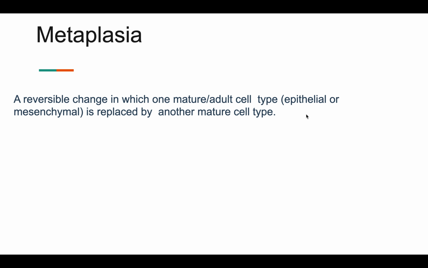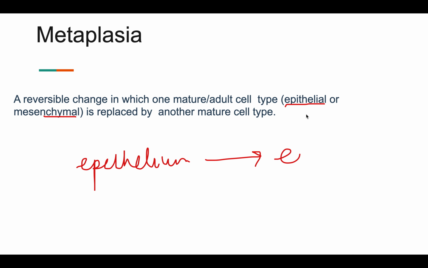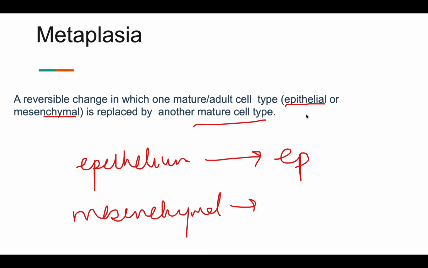So what is metaplasia? It is the reversible change in which one mature epithelium, and here remember one thing, not only epithelium, mesenchymal component also, changes. If one epithelium can change into another epithelium, even one mesenchymal type tissue can change into another mesenchymal tissue. So that is metaplasia. And you should remember 2-3 examples very well.